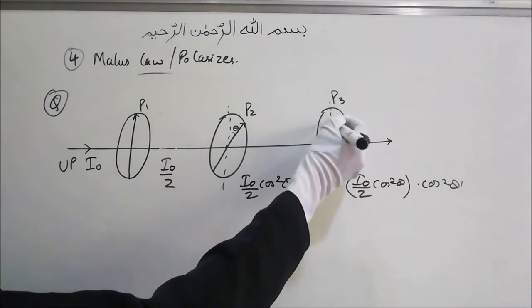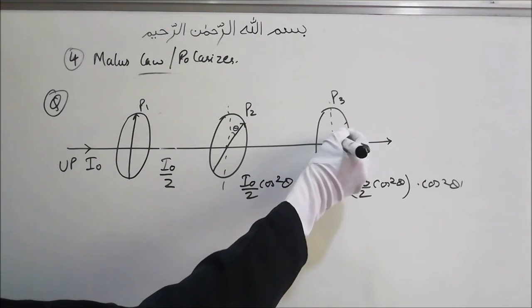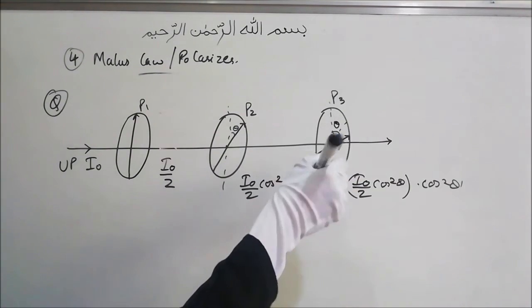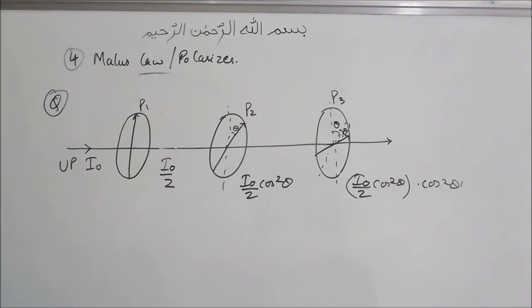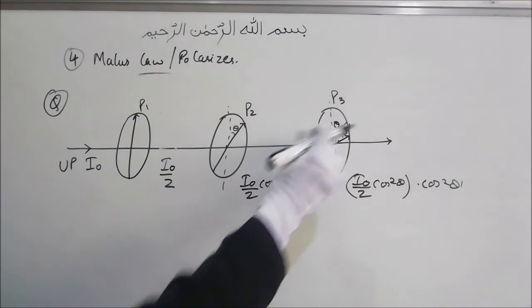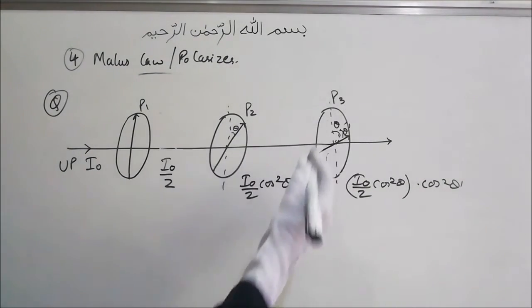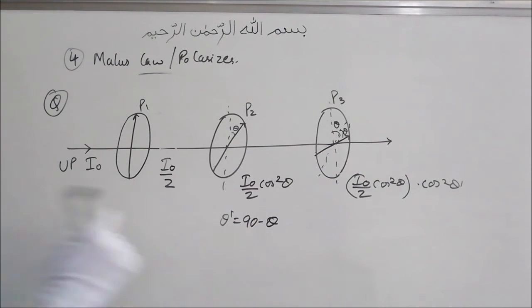So now here this was the pass axis of P1, this is the pass axis of P2. The angle between them is theta, and this is our angle theta dash. Clear? This much is clear? And the angle between P1 and P3, this entire angle, is what? 90 degrees. So what is theta dash? Theta dash is 90 minus theta. Is it or is it not?